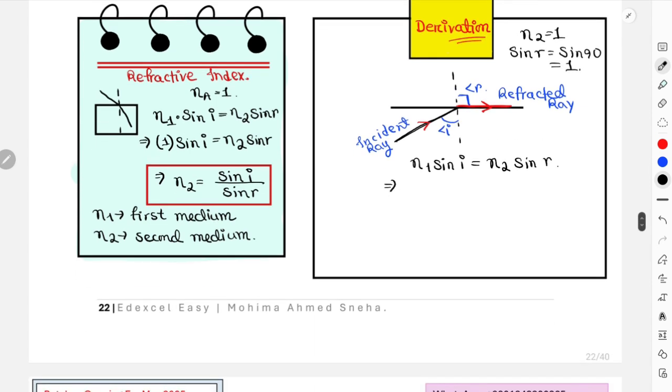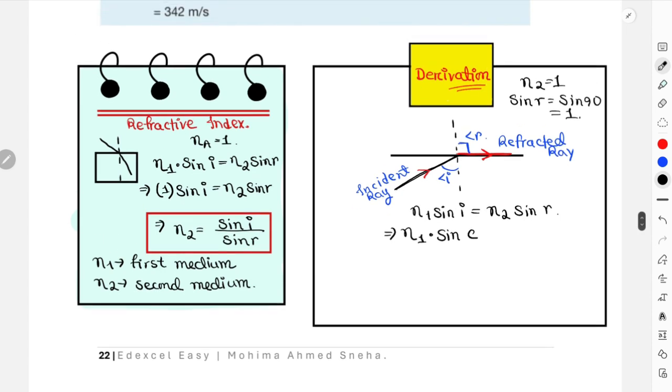So now you have n1, the refractive index of the first medium or water, multiplied with sine C, not i, because this is the situation for critical angle. Angle i becomes the critical angle. And this is now entirely equal to 1, since n2 is 1 and sine r is 1, so the entire right-hand side becomes 1. So now you have the derivation of sine C equals 1 over n. That is your final statement for your critical angle derivation.